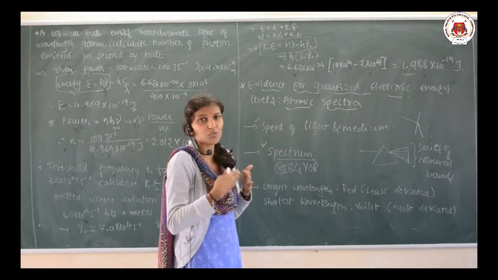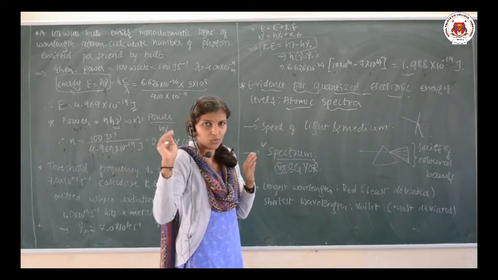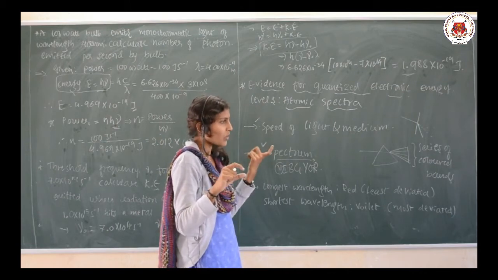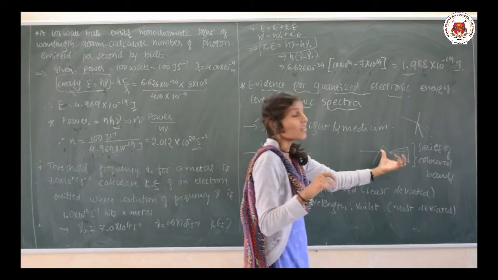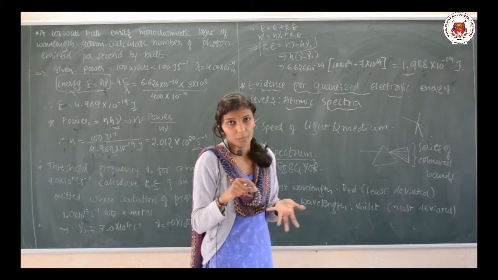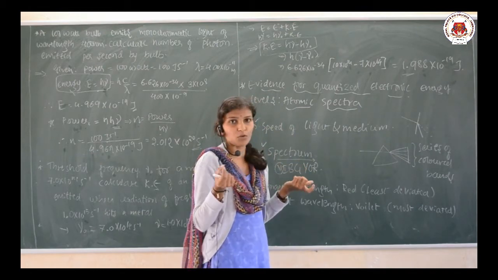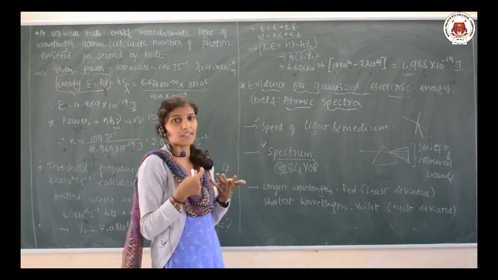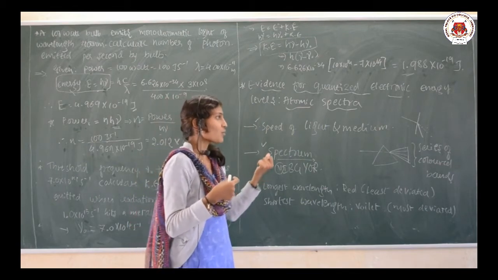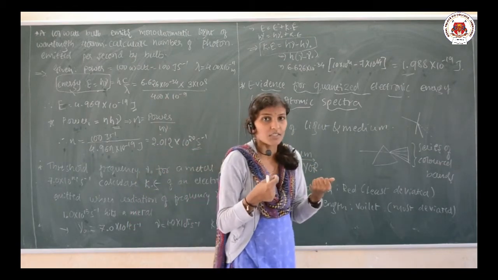Even the rainbow formation is a continuous spectrum. Like this, we are going to discuss a few more spectra.